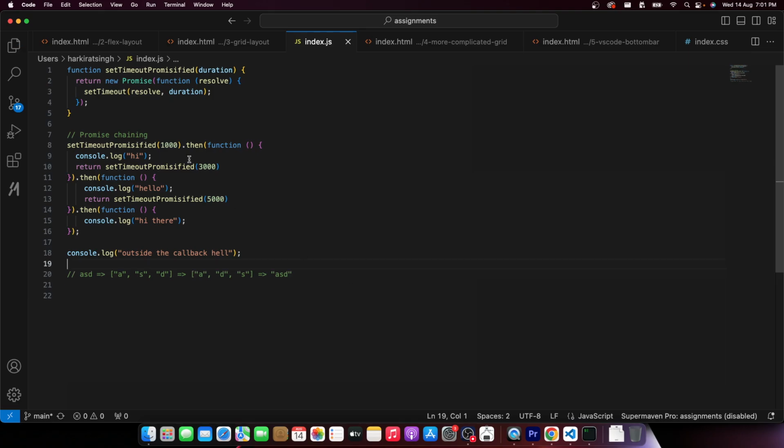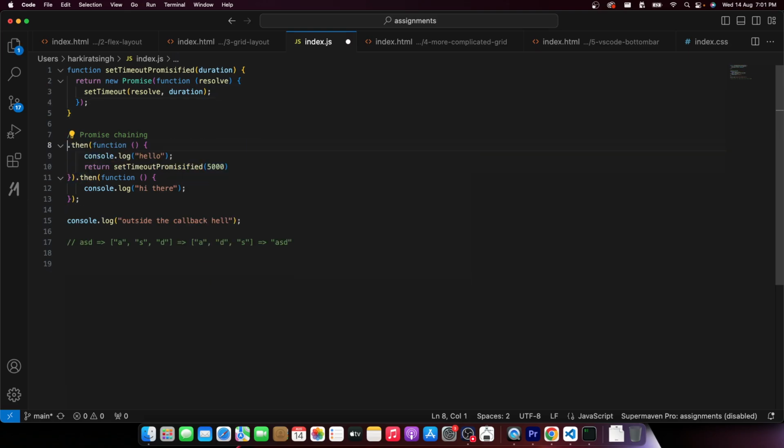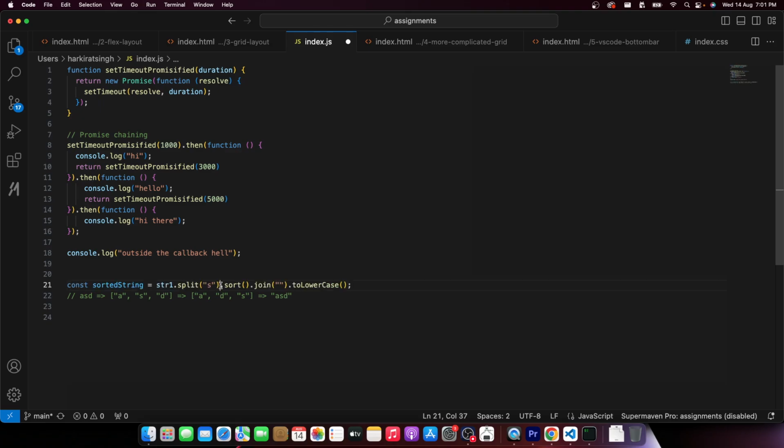What does this return? It returns you a promise. It returns you what this function returns. And what does this function return? It returns you a promise, which means I can chain the dot then call over here. This also eventually returns a promise only. Whenever a promise is returned, you can call dot then on it. Similar to whenever a string is returned by a function or an array is returned by a function, you can call dot sort on it. Array is returned by this, you can call dot join on it. String is returned by this, you can call dot toLowerCase on it.